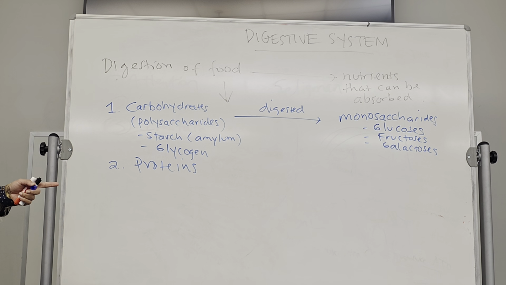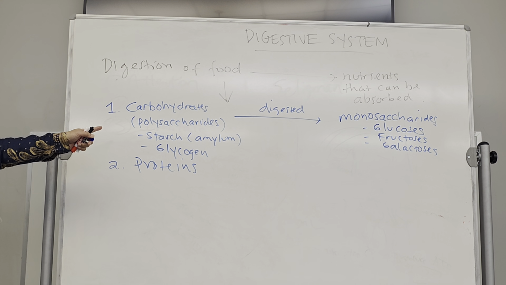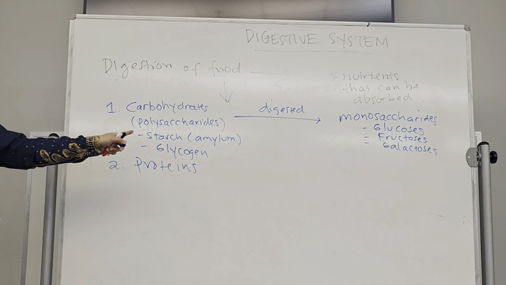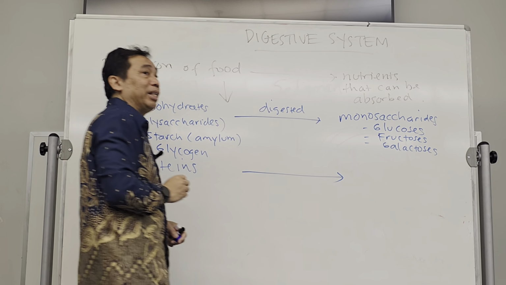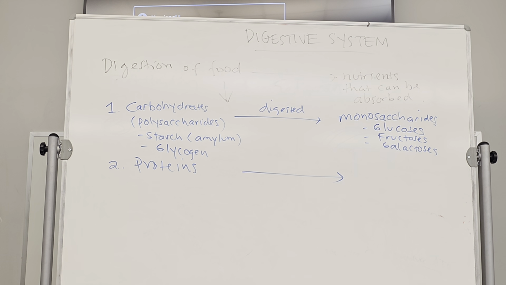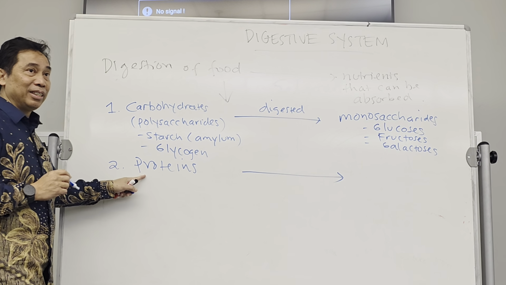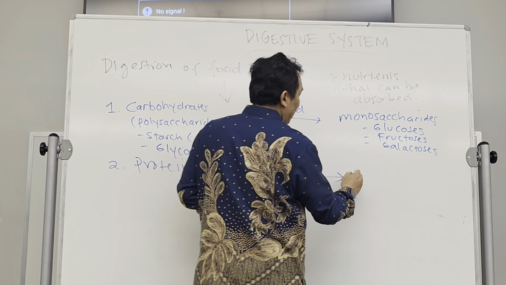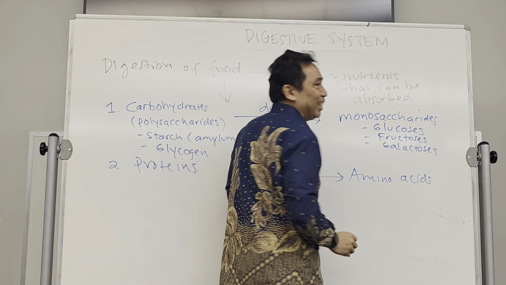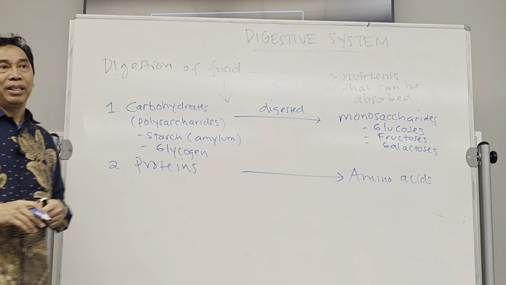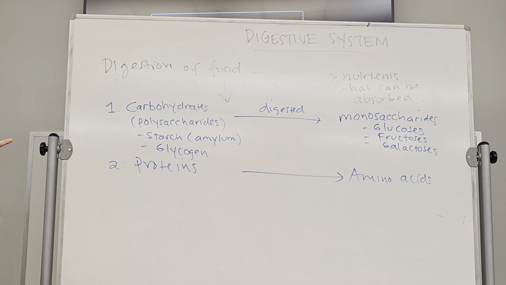It cannot be absorbed by the blood without being digested into a smaller unit, which is the unit that can be absorbed. The unit for proteins is called amino acids. So protein has to be digested into amino acids to be absorbed by our system.